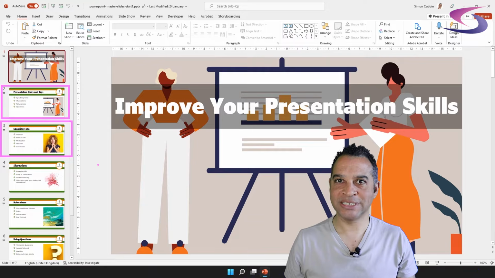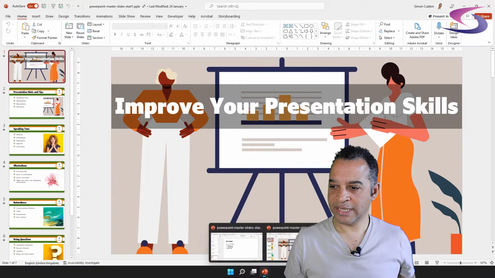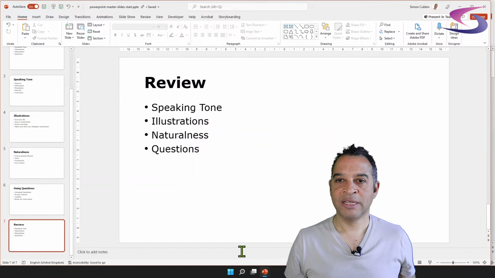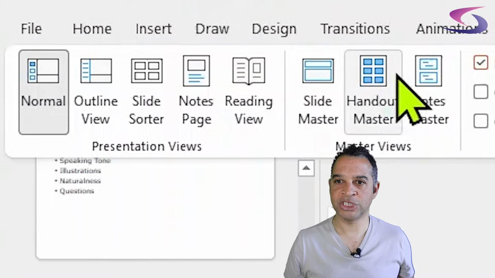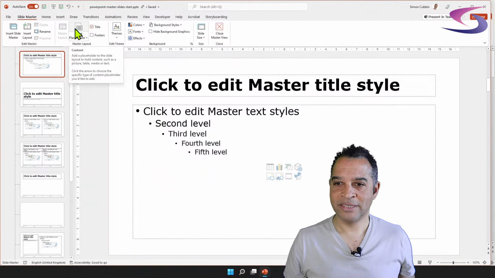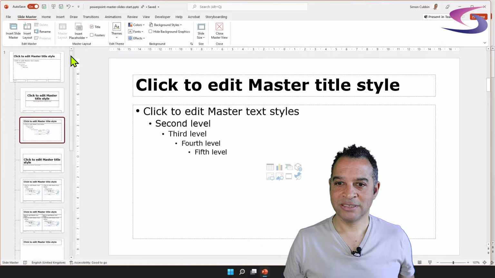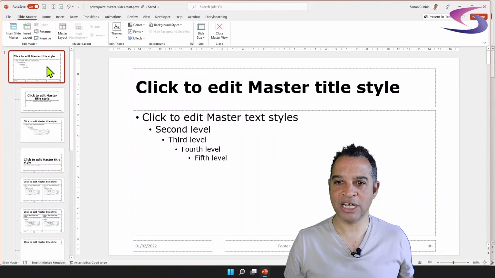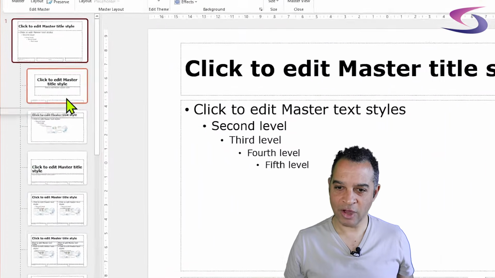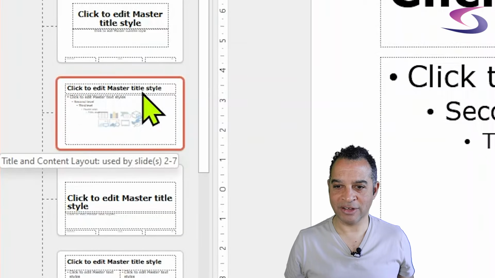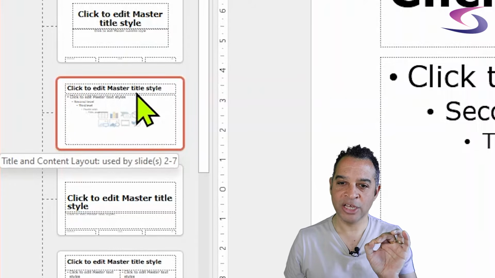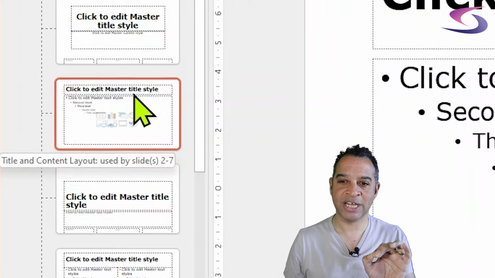Now let's go back to our presentation that we've been working with and see how we can apply them. So if I go back to our presentation here, let's have a view of our master slide. So we're going to click on View at the top and go to Slide Master. Now in our layouts here, you can see here's our master slide. This one's title slide used by slide 1. And if I hover over here, it says title and content layout, used by slides 2 to 7. So I can see that that title and content layout is used by slides 2 to 7.